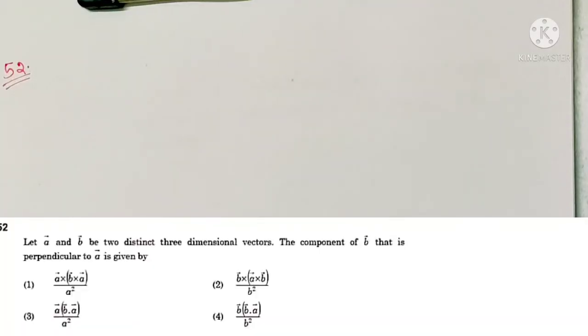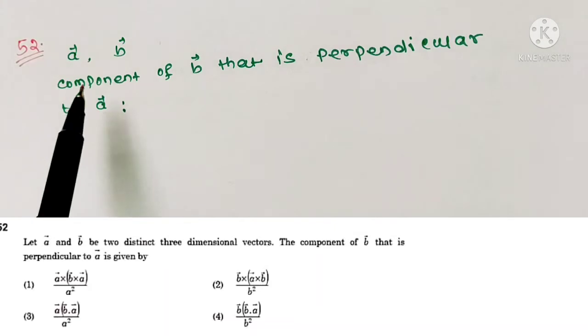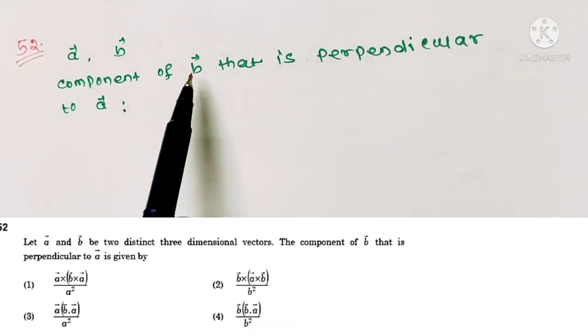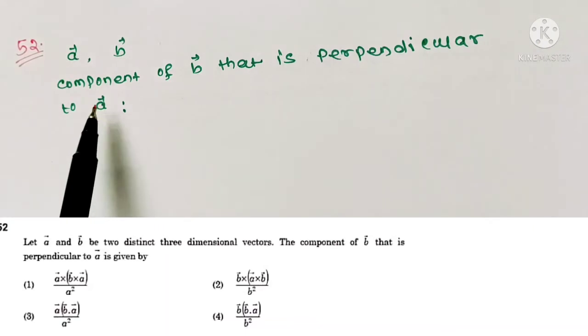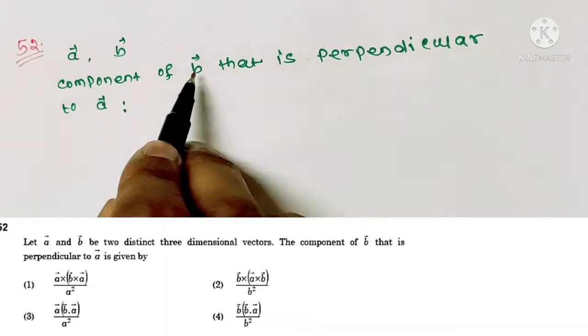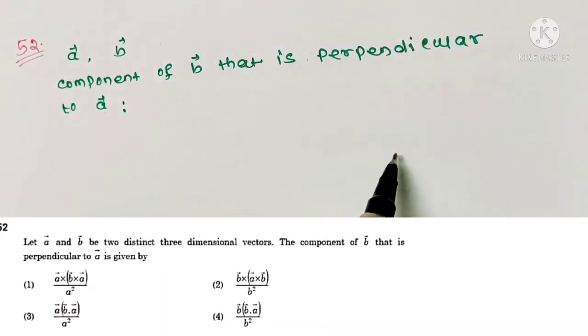Question number 52. Let A and B be two distinct three-dimensional vectors. The component of B that is perpendicular to A is given by. A and B are any two vectors. We have to find component of B that is perpendicular to A vector. For simplicity, let us consider that A and B vectors lie in a xy plane.